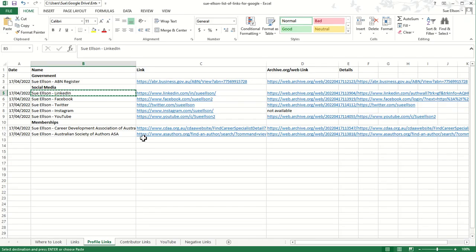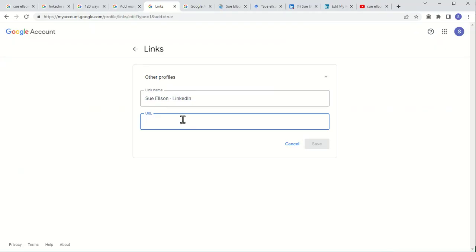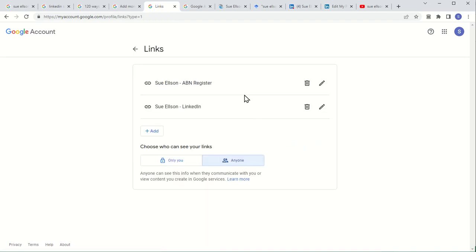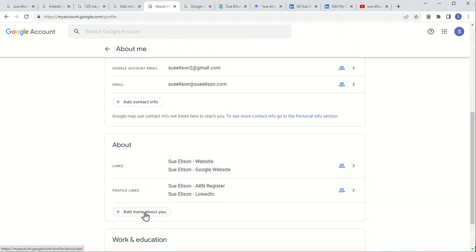Now, the reality is Google could change at any time. And what is working today could be different in the future. They might delete this section. We don't know. But this is why I love having my own spreadsheet. So I can always go back in here. I can also run a check on whether or not these websites work. So let's go into the last section. I won't do them all, as I said, but I just want to give you an example.